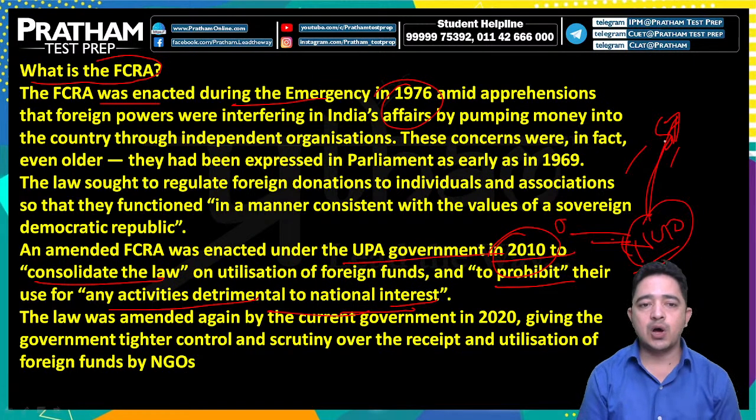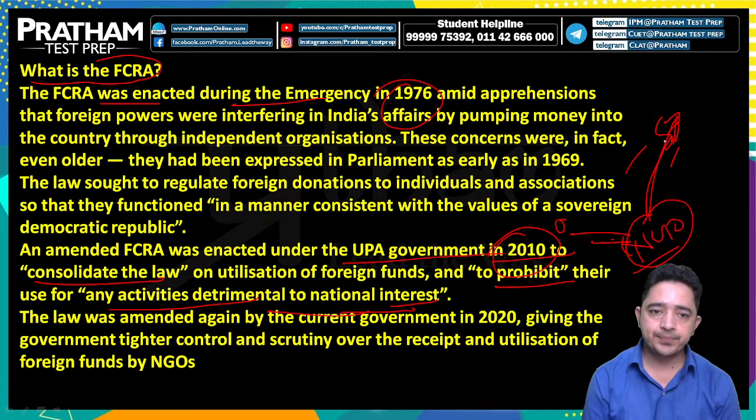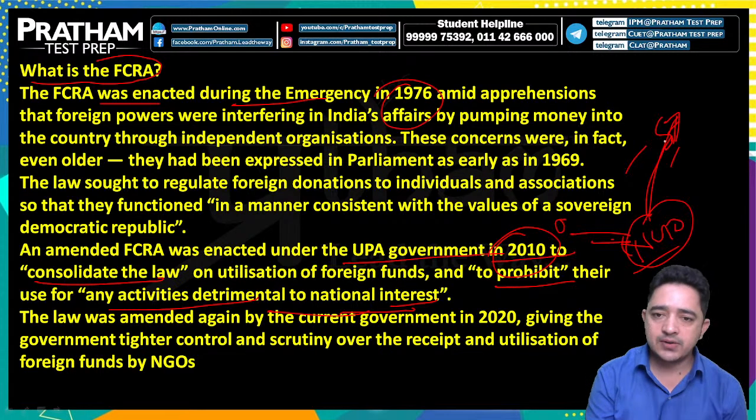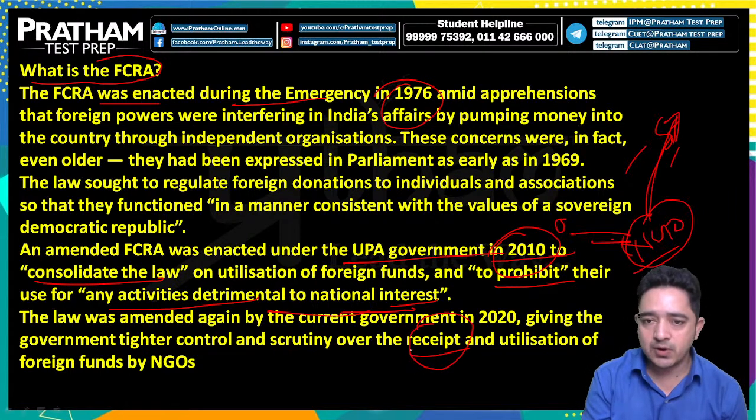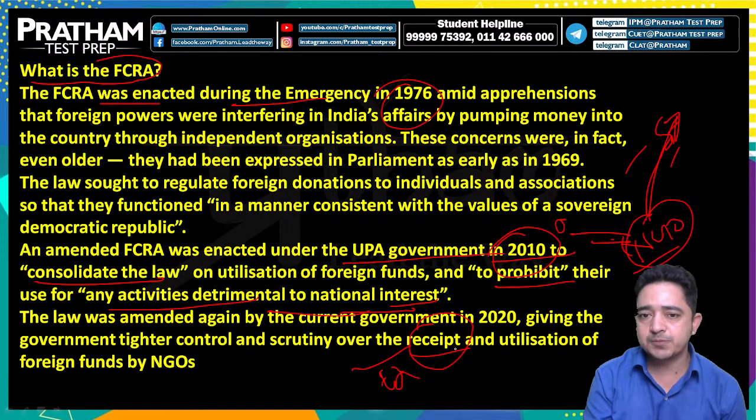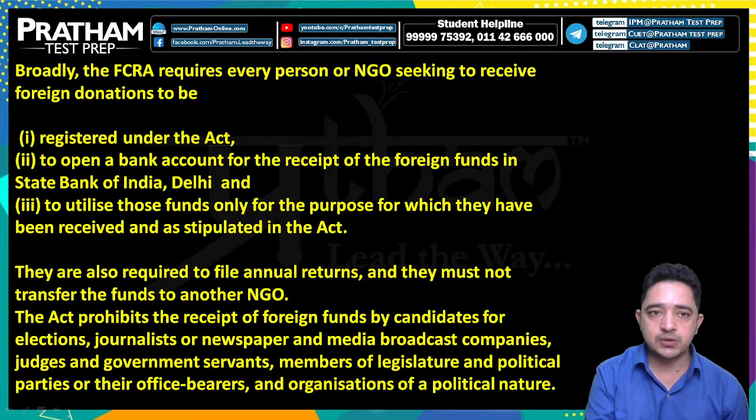And one more thing: the law was amended again by the current government in 2020, giving the government tighter control and scrutiny over the receipt and utilization of foreign funds. Receipt and utilization simply mean that if you got money for the purpose of education, you cannot spend it on an orphanage or other different things. This is all about receipt and utilization of foreign funds by NGOs.